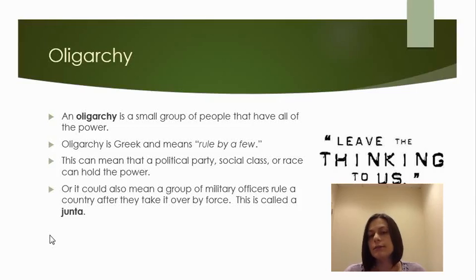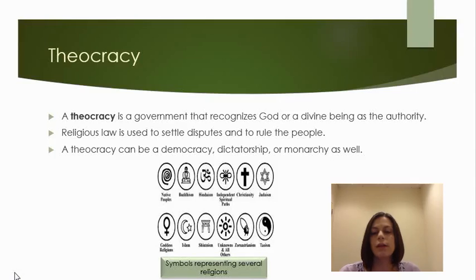An oligarchy is a small group of people that have all of the power. Now, this is a Greek word, and it basically means rule by a few. Now, that group, however small it might be, could be a particular political group, a social class, a race of people, or a military group that has power. If it's a military group, that's referred to as a junta, and that group basically took over power by force.